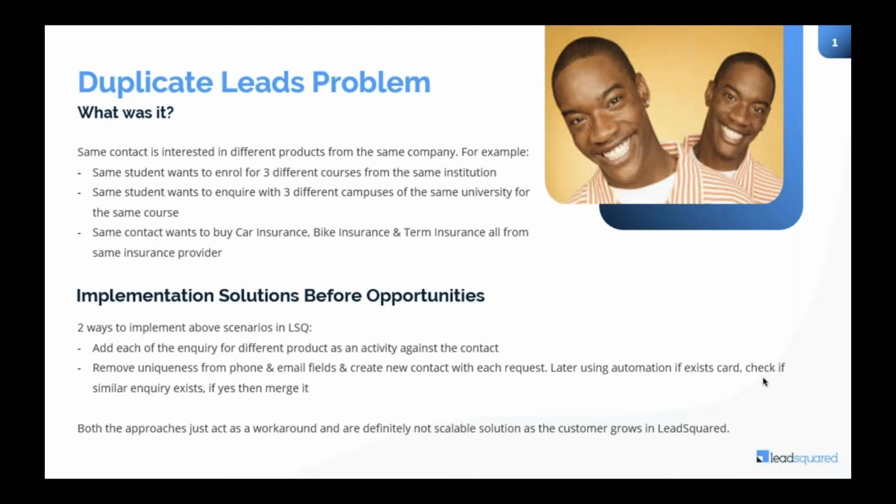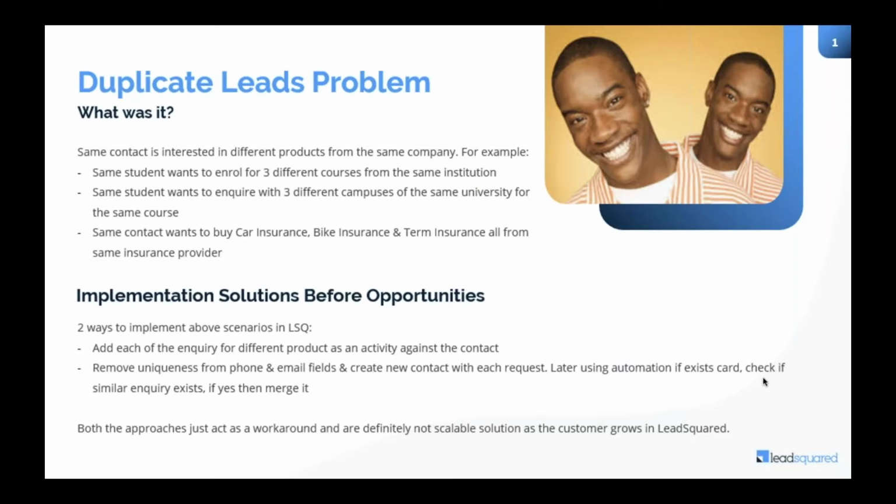Another use case can be that the same student wants to inquire with three different campuses for the same university. So for example, MNT University has various campuses all over India, even abroad, and a student is interested in a computer science engineering course. In this case, he can apply to the Noida campus, to the Bangalore campus, and even to, let's say, the Lucknow campus.